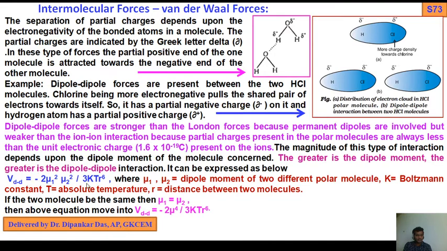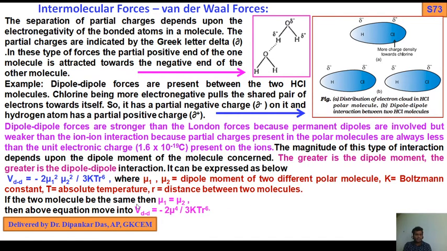This is very important. If you remember this formula expression, then you can write it, otherwise leave it. So VDD equals minus twice μ1 squared μ2 squared by thrice kT r to the power 6, where μ1 and μ2 are dipole moments of two polar molecules, k is the Boltzmann constant, T is absolute temperature, and r is the distance between two molecules.